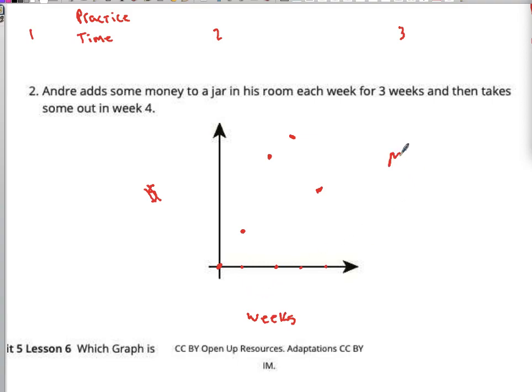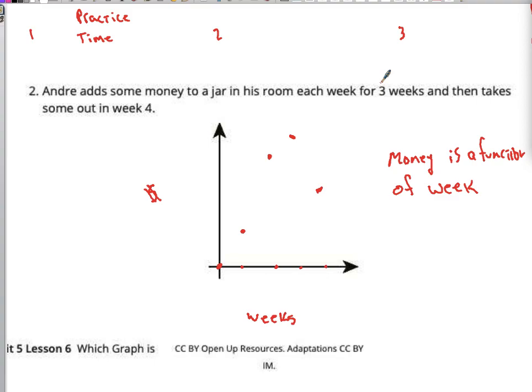It would be money. The money he has in the jar is a function of weeks, of whatever week it is. If you want to know how much money he has in his jar, you would need to ask the question, what week is it? If it's week 3, it's going to be more money than he had week 4. If it's week 3, it's going to be more money than he had week 2, right? So y is always a function of x, yes.